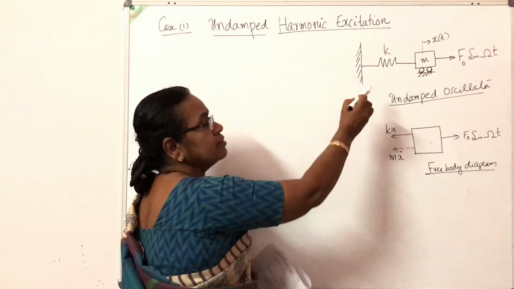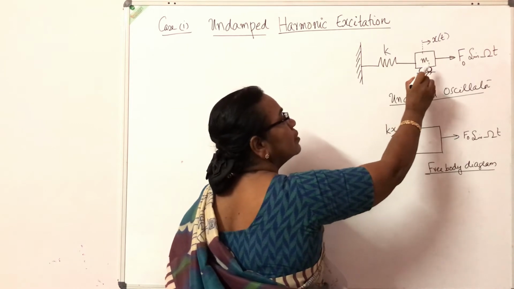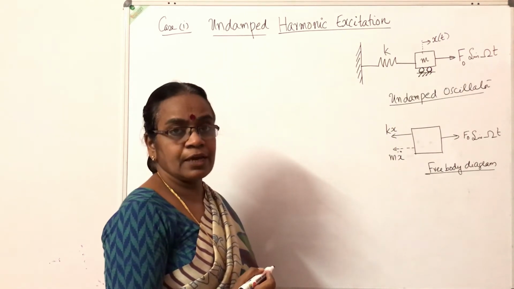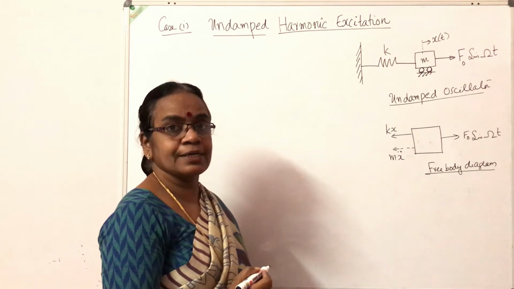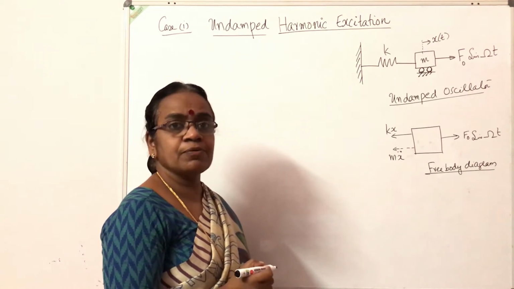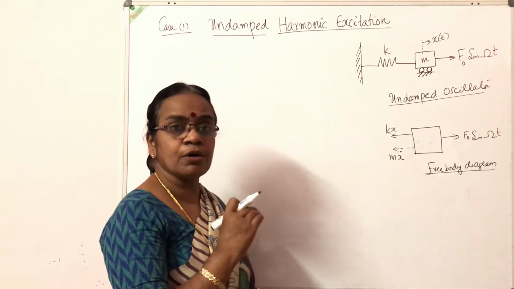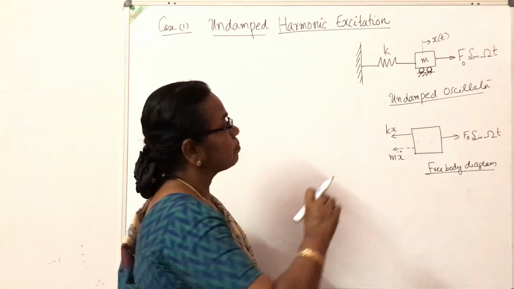The figure represents a mass m. It is subjected to a harmonic force F0 sin omega t. Capital omega represents the frequency of the exciting source, and F0 is the amplitude of the external source.